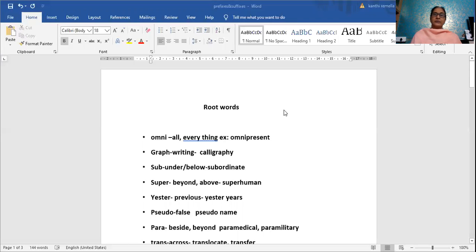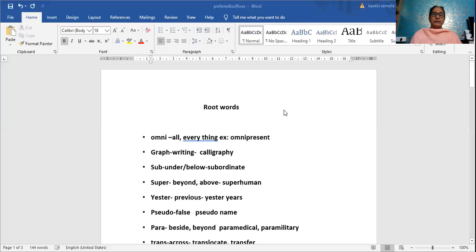Graph. So graph here means writing. We think that maybe we'll be looking at graph paper and drawing something, but it is not that simple. The meaning of graph here is writing. One example is calligraphy, which is talking about beautiful handwriting. Calli here is beautiful, and graphy is writing.